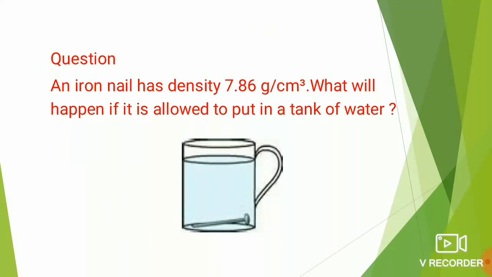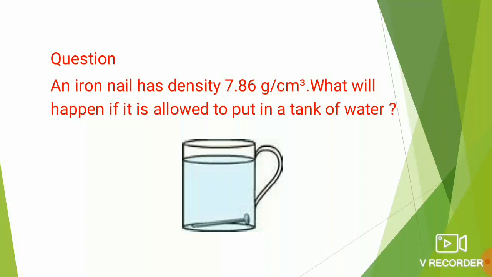Now children, let me ask a question. If an iron nail that has density 7.86 gram per centimeter cube is put in water, then what will happen? Speak your observations. You are pretty sure that this iron nail is going to settle down as shown in the figure. Why so? Because the density of water is 1.0 gram per centimeter cube, which is very much less than the density of this iron nail, that is 7.8 gram per centimeter cube.